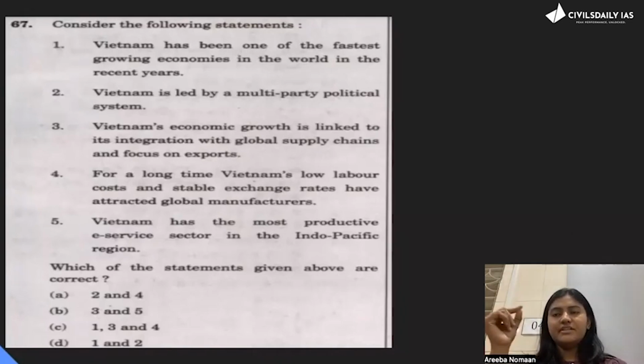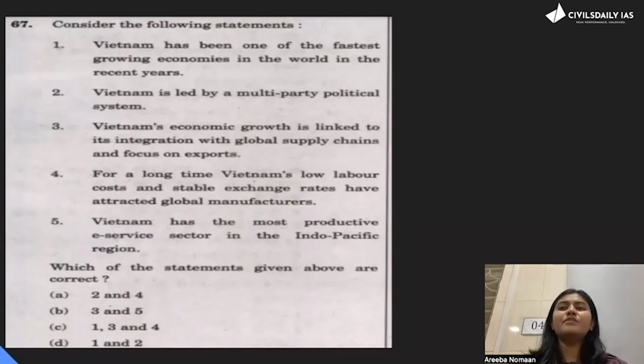This is one thing that will directly hit you, that it's not a multi-party political system. It's a communist-led single-party system. If you eliminate 2, you will come to B and C. So that means 3 is obviously correct. 3 is Vietnam's economic growth is linked to its integration with global supply chain and focus on exports.